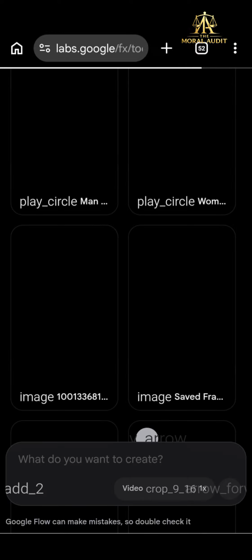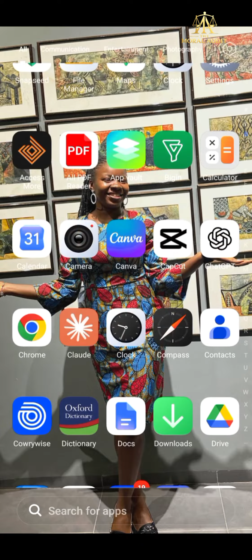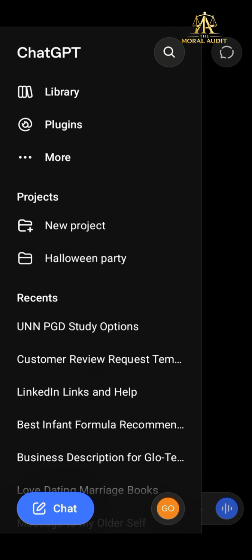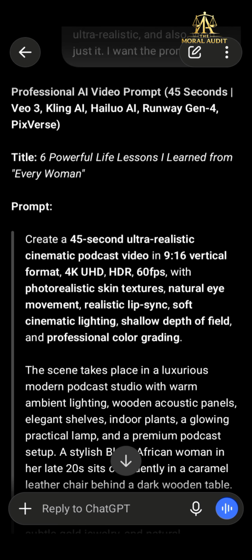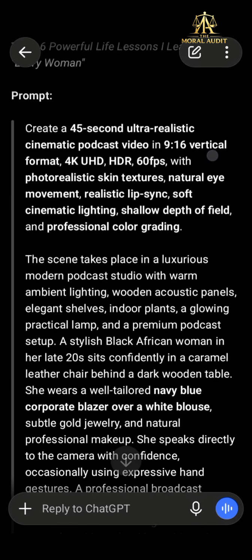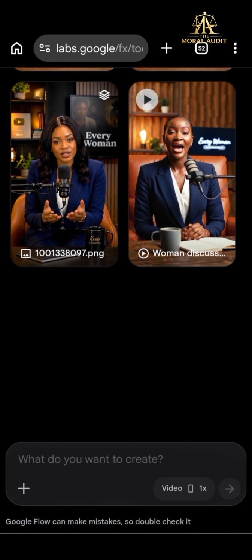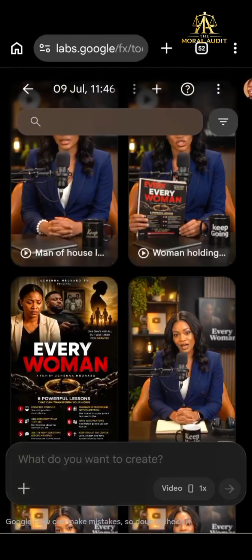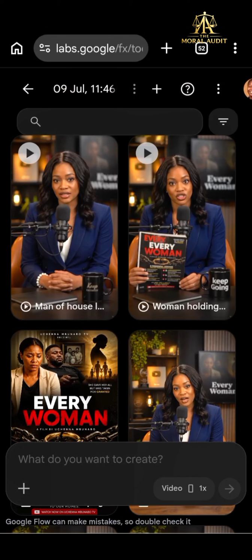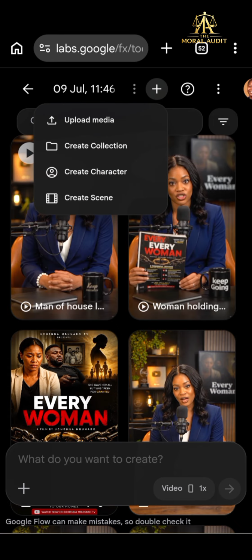So we are going to go to ChatGPT to copy the video prompt. I already generated the prompt before, as I said. This is just what it gave to me. So I'll go to the Flow AI. I've already worked on this before, but let's just start again. Look at this plus sign before the question mark. You click on it, you click on upload media.